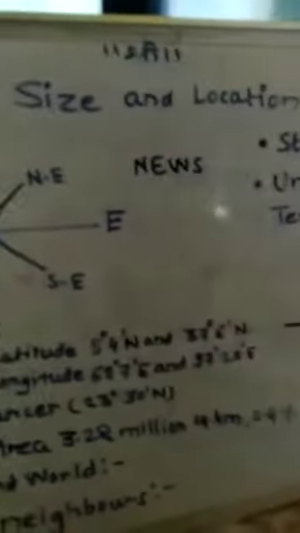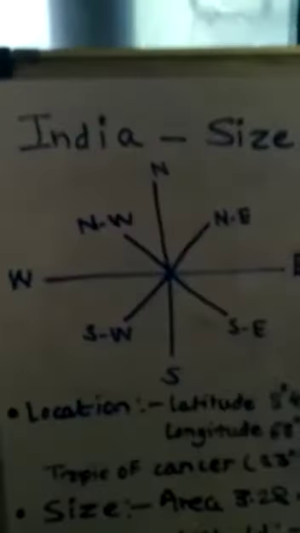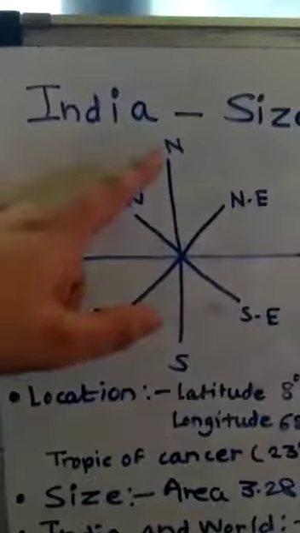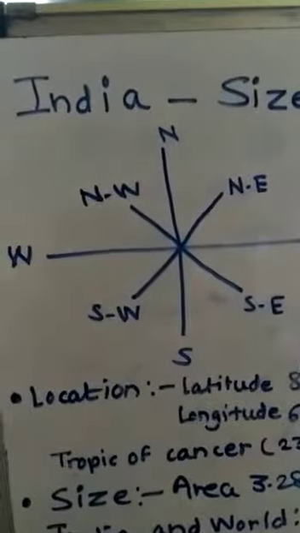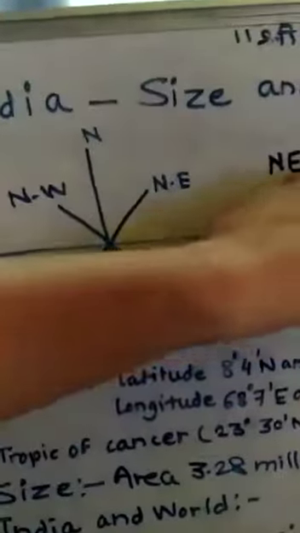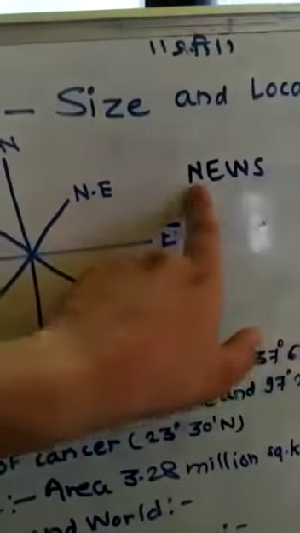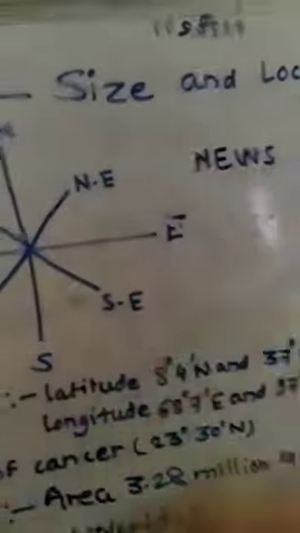Already we studied this chapter, India size and location. Before we start the revision, we can understand the directions: north, south, east and west. And how to remember this? One short and sweet word is there: NEWS. North, east, west and south.